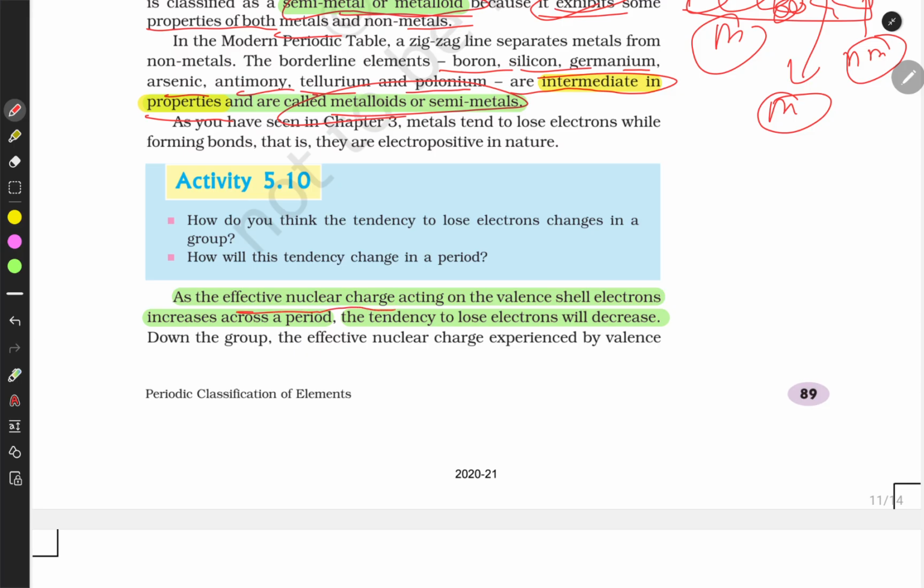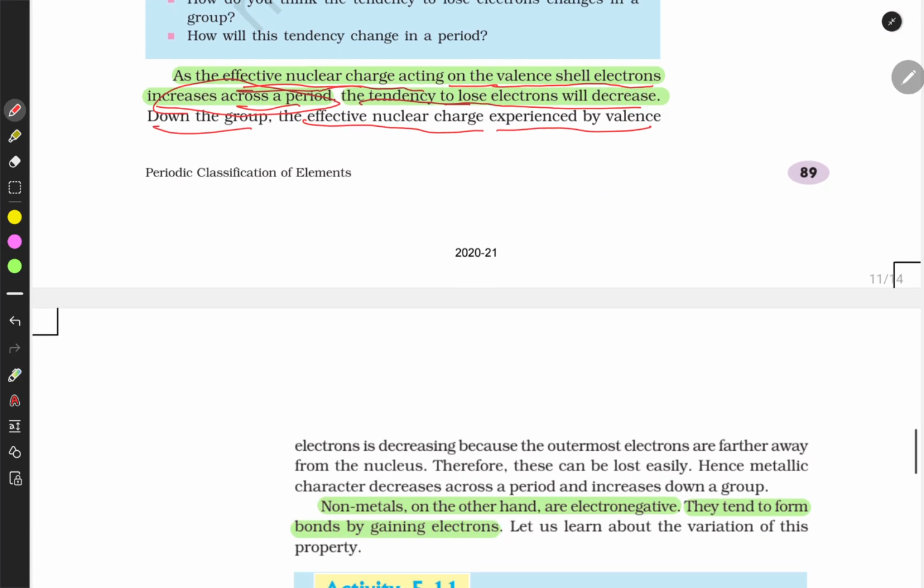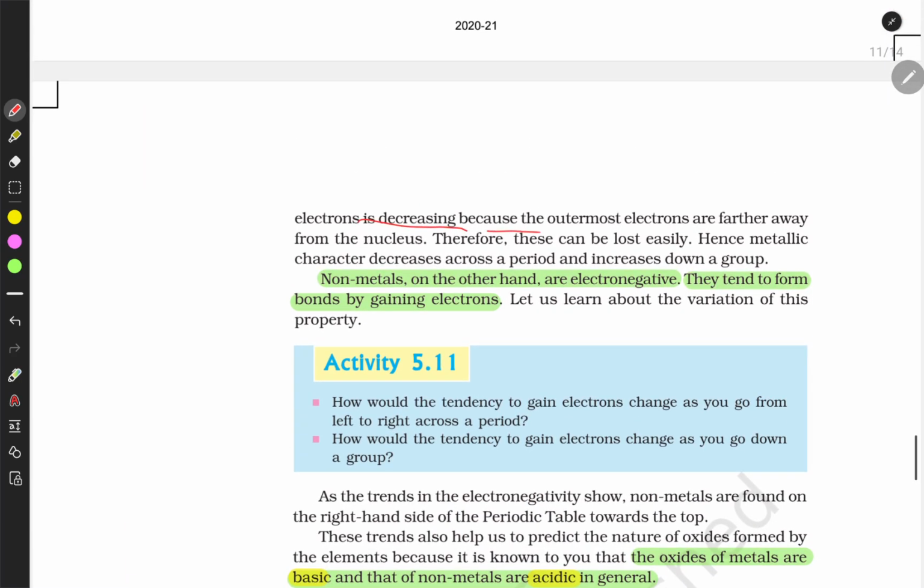As the effective nuclear charge acting on valence shell electrons increases across the period, the tendency to lose electrons will decrease. And down the group, the effective nuclear charge experienced by valence electrons decreases because the outermost electrons are further away from the nucleus. Therefore these can be lost easily. Hence metallic character decreases across the period and increases down the group.